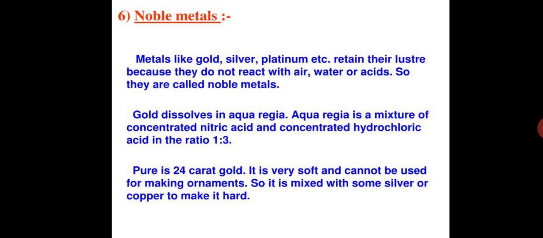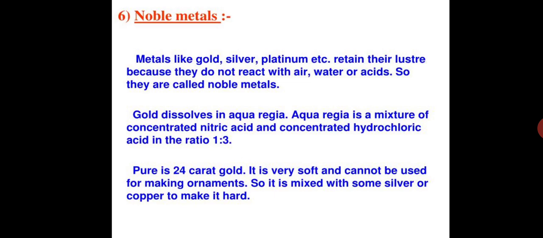So we know that metals do react with water, air, or acids, but noble metals or inert metals do not react with acid, water, or air, so they retain their luster for a very long period of time. That's why they are used in jewelries.